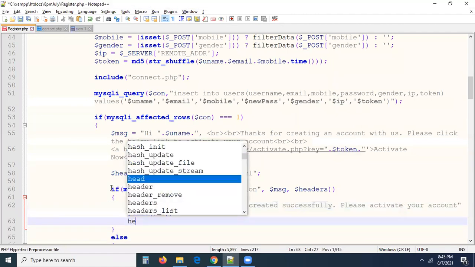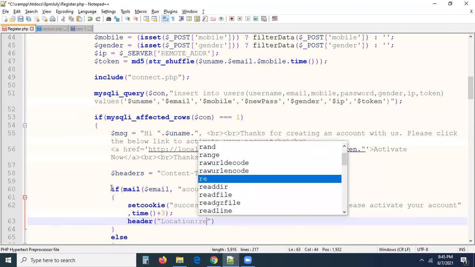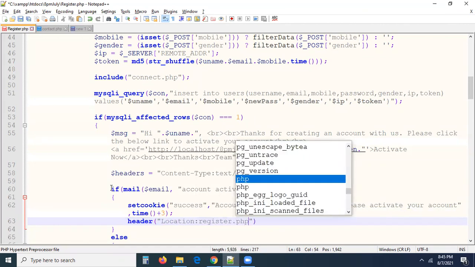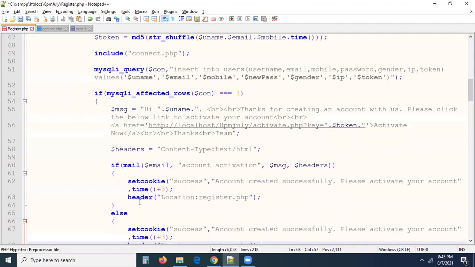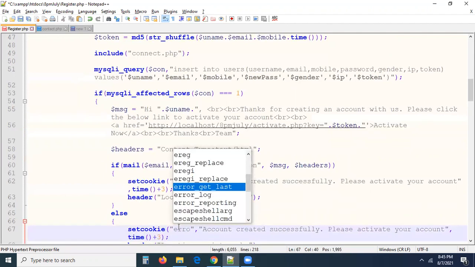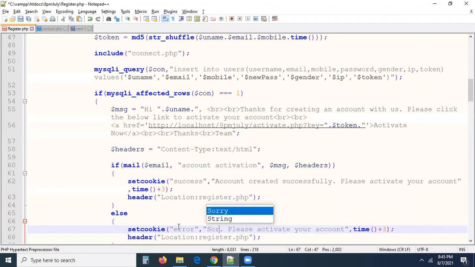After that, redirect to the same page, this is very, very important. Redirect to the same page, header location, register.php. Same location. The same for the error message also. Now you can see the key is going to be error. Sorry, unable to create an account.